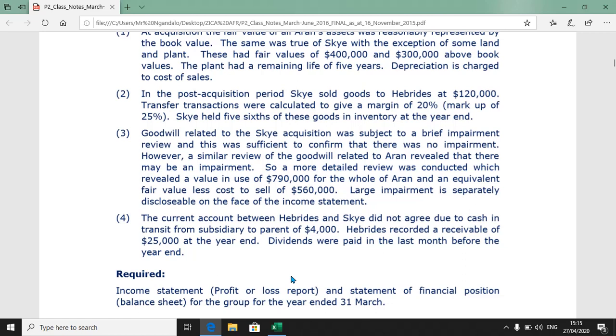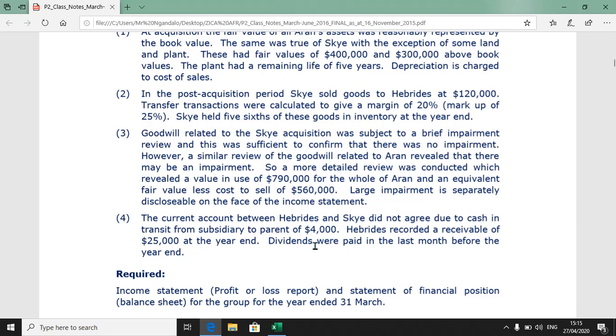Okay, so the ideal situation is as follows. You add back the cash in transit to your cash balance, and then you less the lower figure, which in this case will be the difference between 25,000 and 4,000.